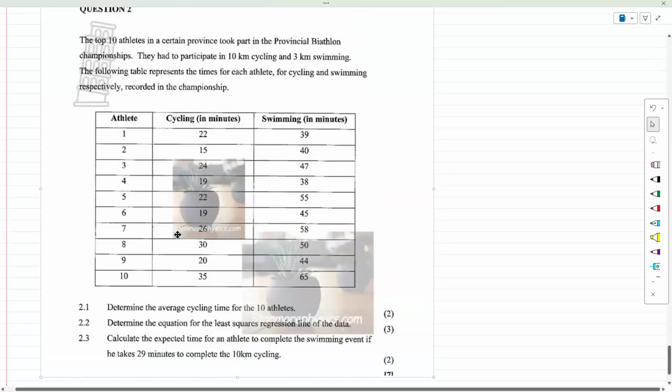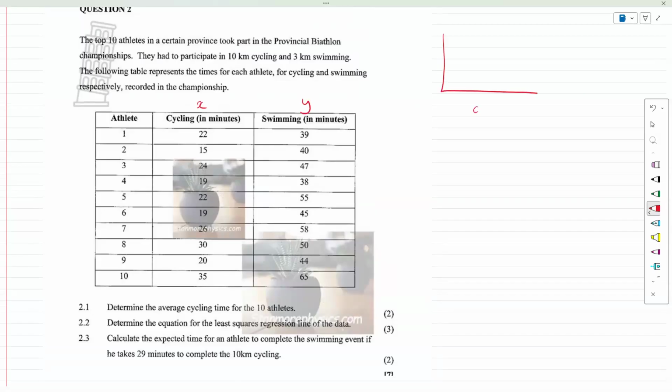Now, both these times, you can decide whether it's X or Y, but this would be a scatter plot, guys. For example, you would put cycling maybe there, you would put swimming maybe there, and you would think of it as X and Y. It didn't matter in this case. So just say this is 22, and just say that's 39. You would go up there, and we would put our point there. And that would be athlete 1. We would label athlete 2, 3, 4, 5, 6, all the way to 10. But in this question, we do not need that.